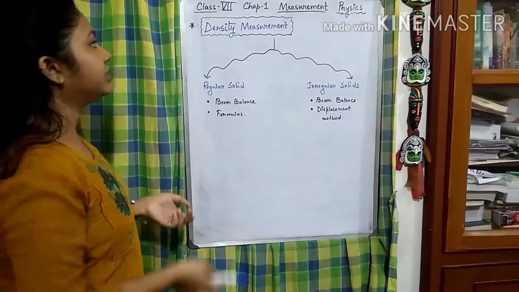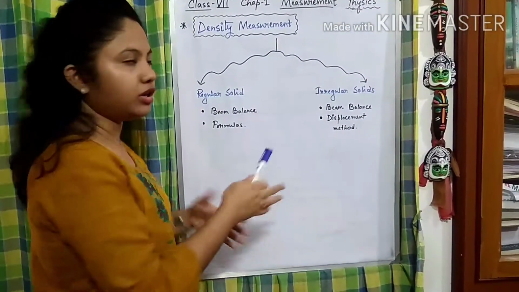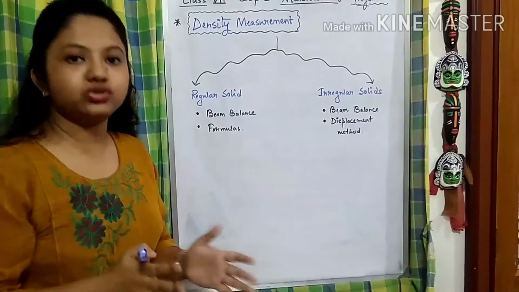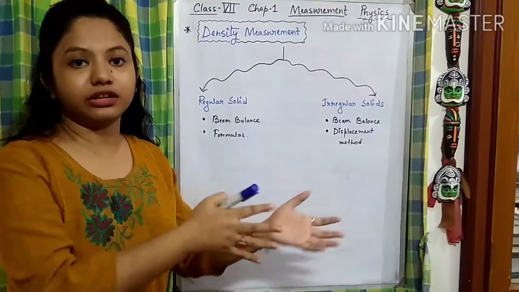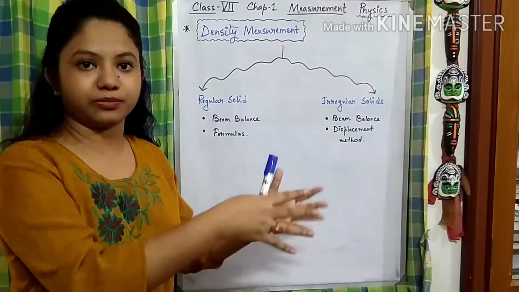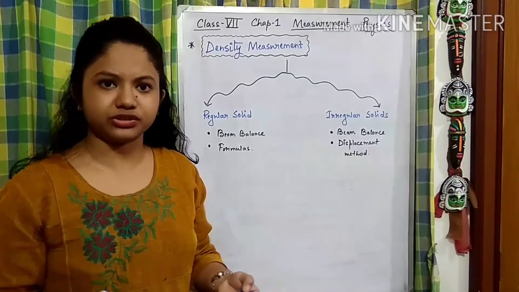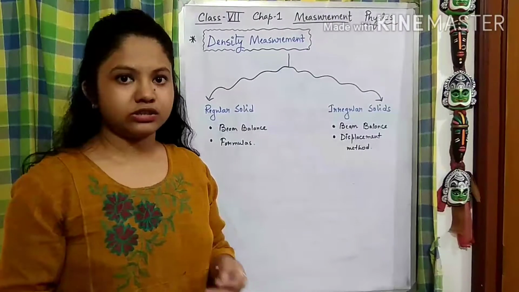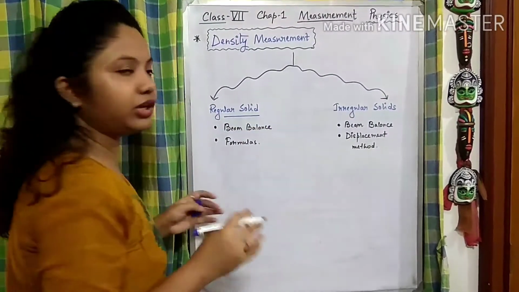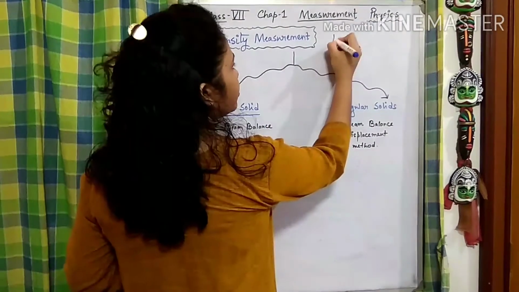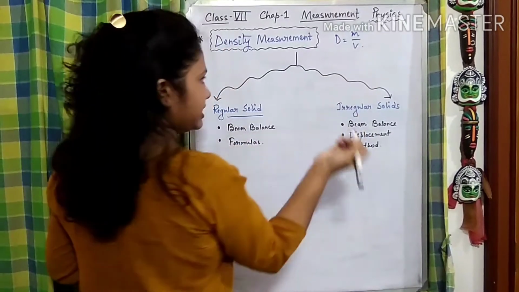Now, measuring the density of regular solids and irregular solids. When we are measuring in practical life, how are we going to find the density of a solid? In the case of a regular solid, we know that density D equals M by V, that means mass and volume.